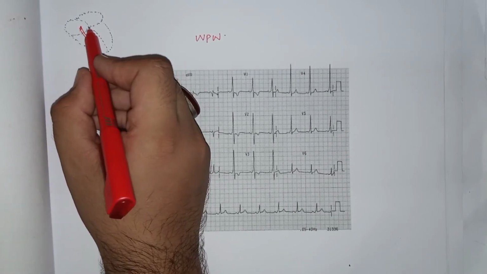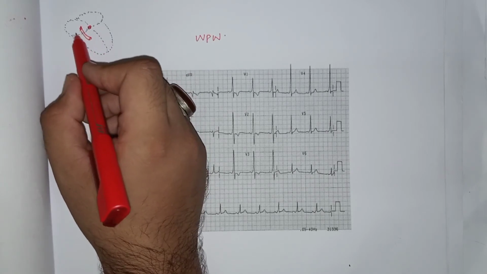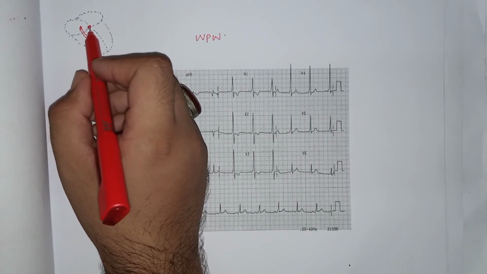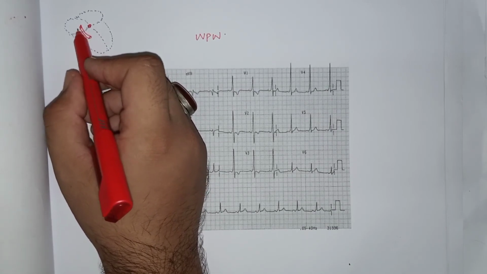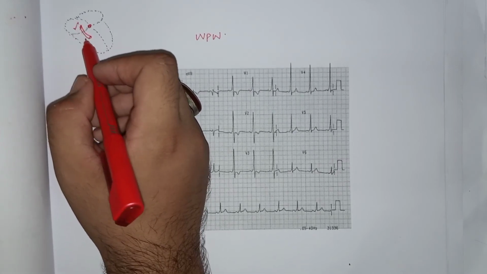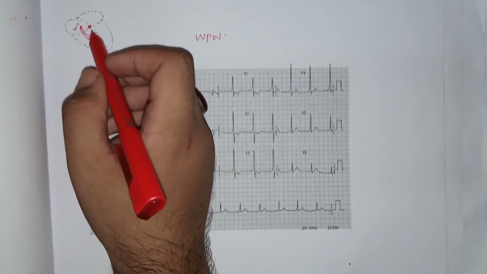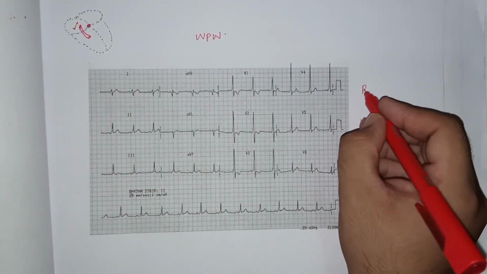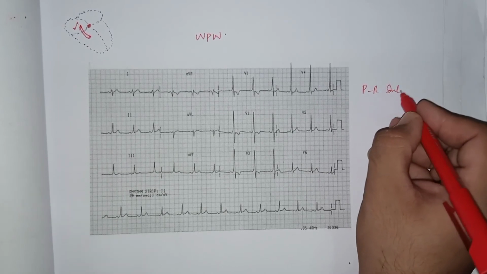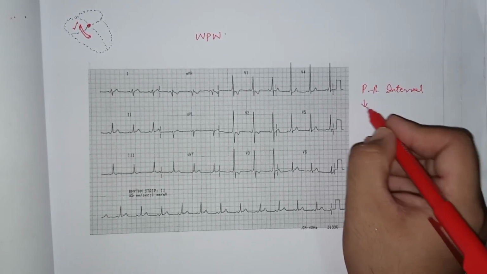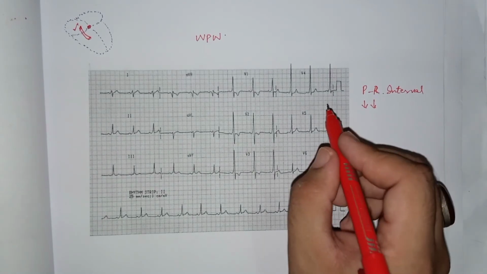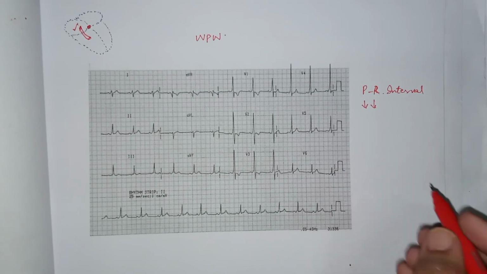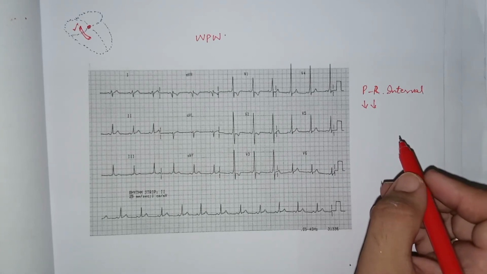Here there is no AV nodal delay because the new pathway is created between the atria and ventricle. It causes sudden contractions, but there is loss of AV nodal delay because of this new pathway between the atria and the ventricle. Due to no AV nodal delay, the PR interval duration is reduced. In this case, there is a short PR interval. It causes a premature ventricular excitation.